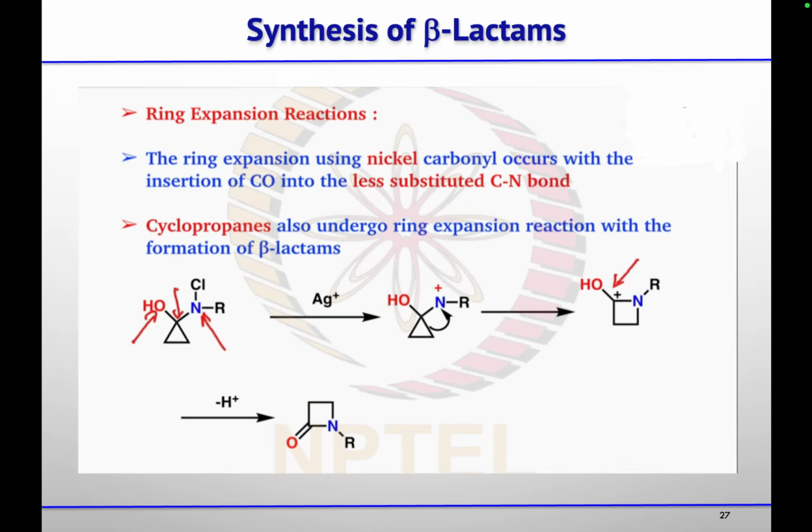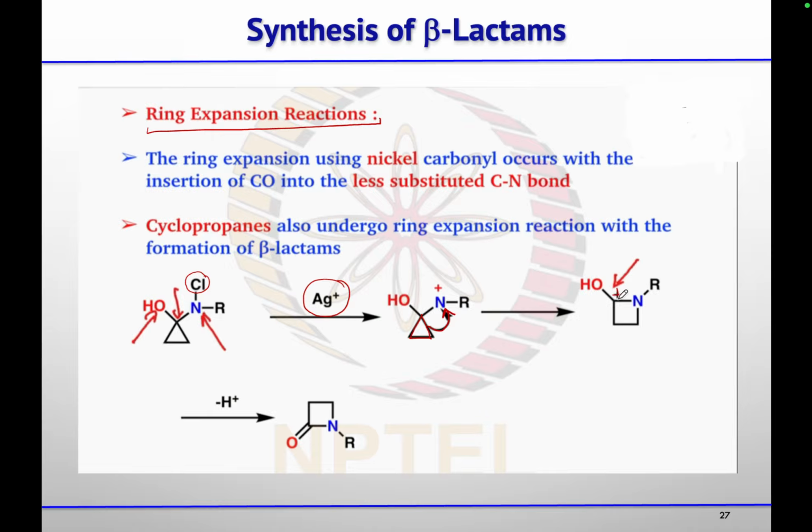Then the other way to form the beta lactam ring is by doing a ring expansion reaction. One of the ring expansion reactions we saw in the cubane synthesis also, and this is the other way. If you have a cyclopropane substituted with a hydroxy group and a nitrogen attached with a leaving group, at the geminal position, then using silver salt, that silver will take this chlorine and positive charge will come at the nitrogen. Then this three membered ring, which is acting as the olefin only, will attack in a nucleophilic fashion to the electrophilic nitrogen and form the four membered ring.